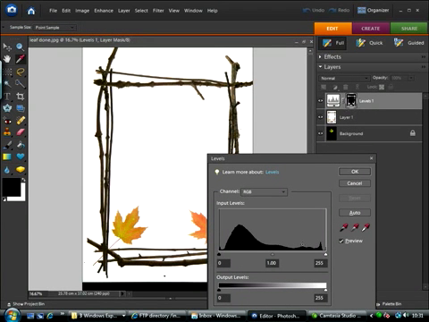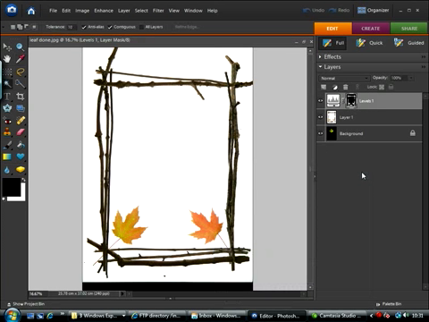Now the important part here is, because we're only going to be using the layer mask attached to this adjustment layer, it's very important that you don't make any alterations at all to these level sliders. All we want to do is simply click the OK button. Now you can see that that selection has been applied to the layer mask.